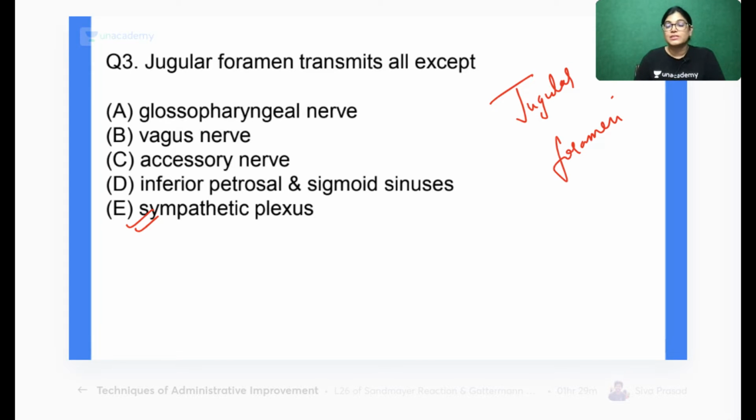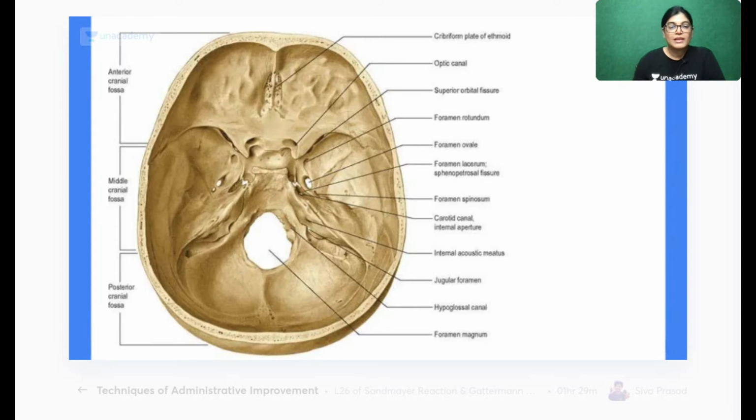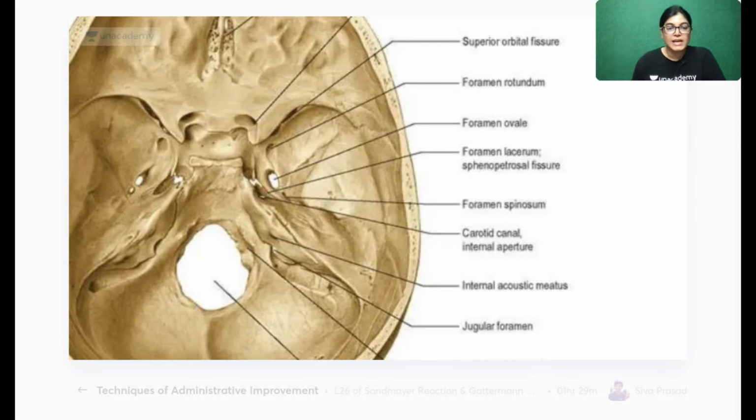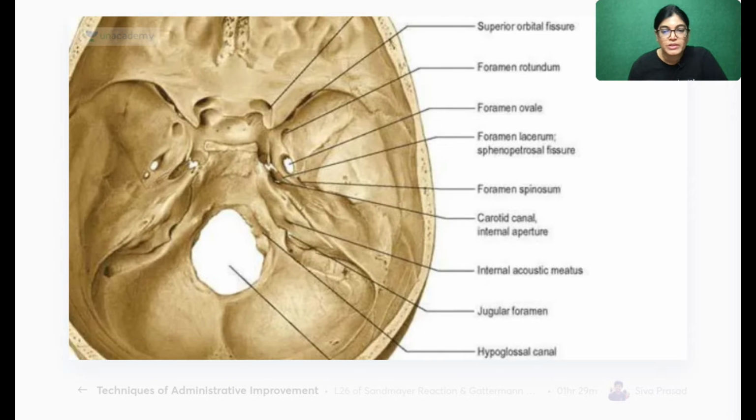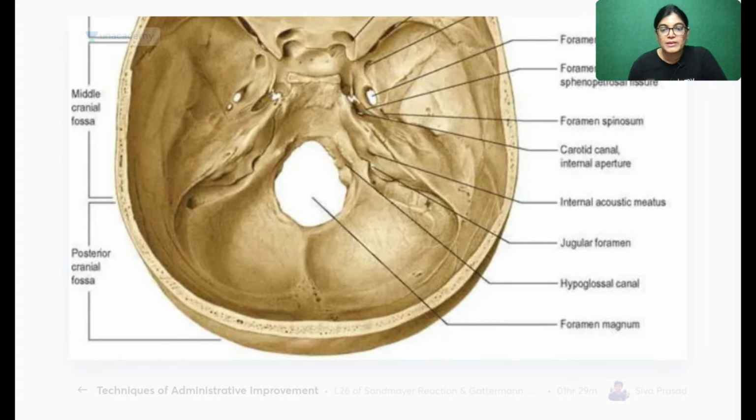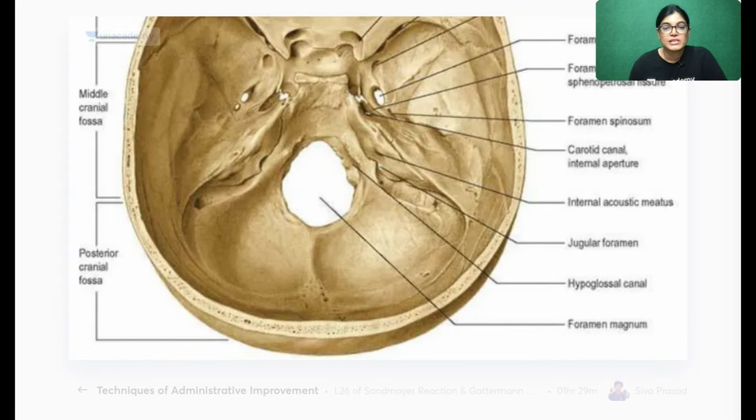All these structures which are written here, 9th, 10th and 11th, glossopharyngeal, vagus and accessory, inferior petrosal and sigmoid sinus, are traversing through the jugular foramen, but not the sympathetic plexus. If I zoom this diagram, I want to show you the location of the jugular foramen. The jugular foramen is located in the posterior cranial fossa.